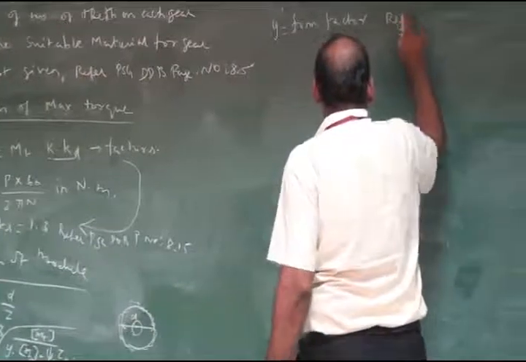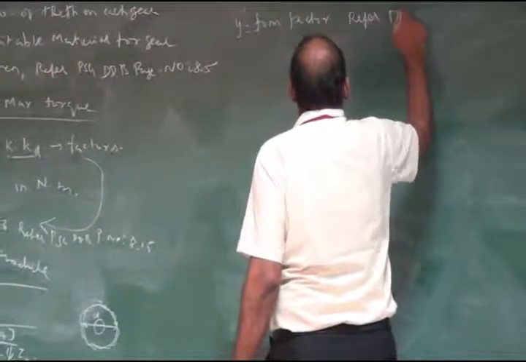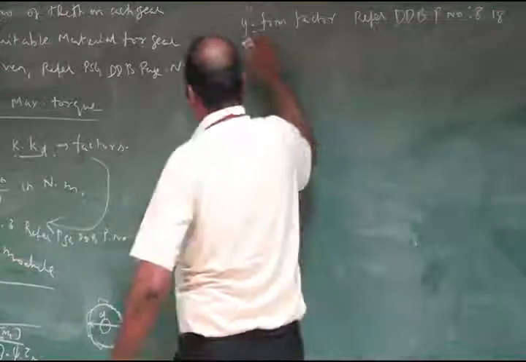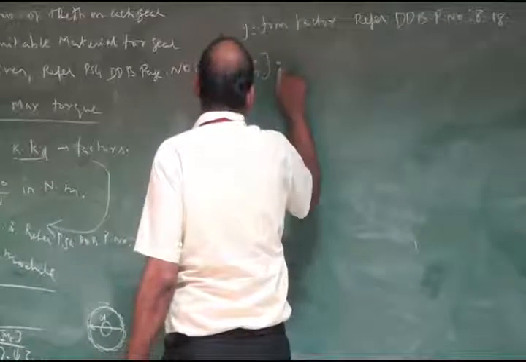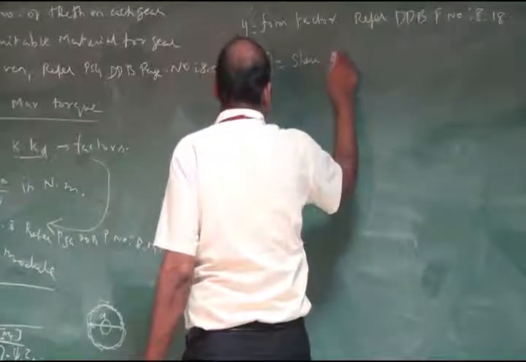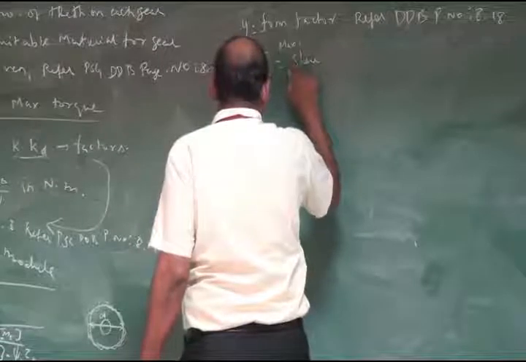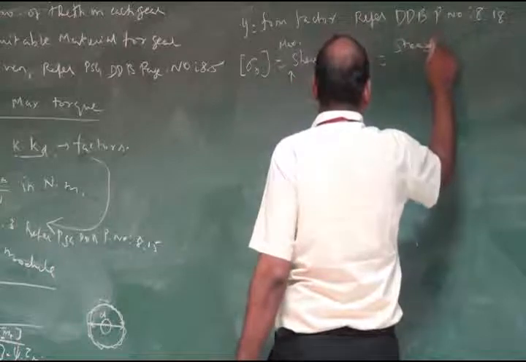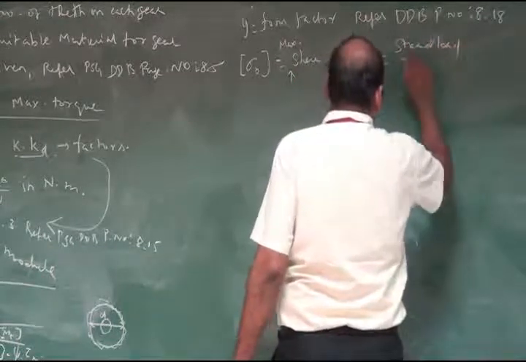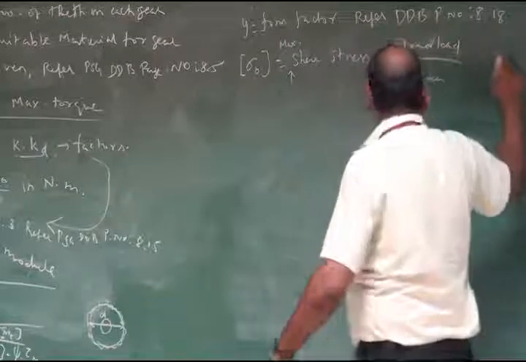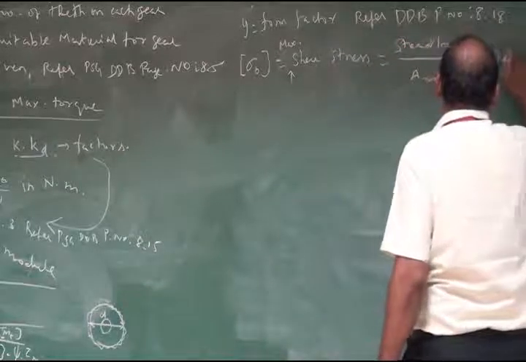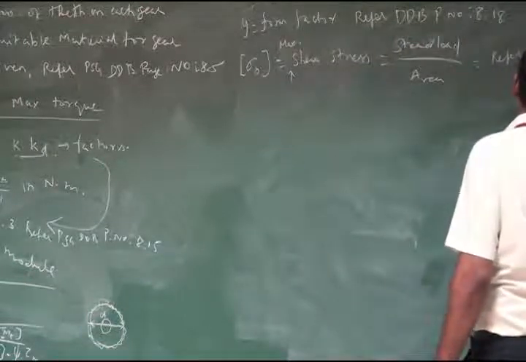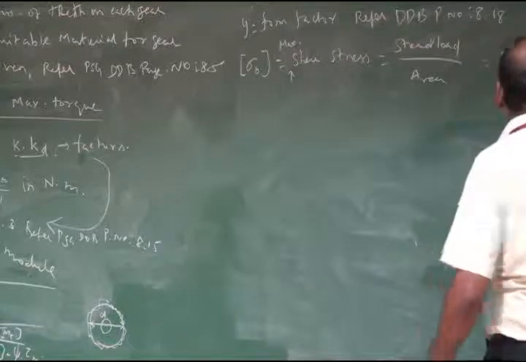Refer design data book, page number 8.18. Sigma b is the maximum shear stress, equal to shear load by area. It is given in the PSG design data book, page number 8.5.